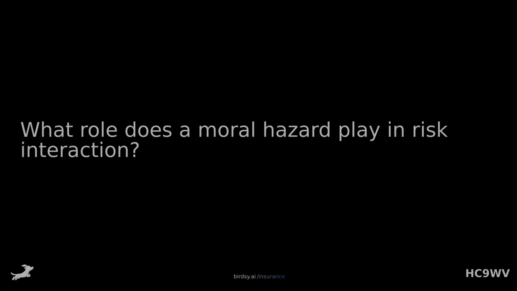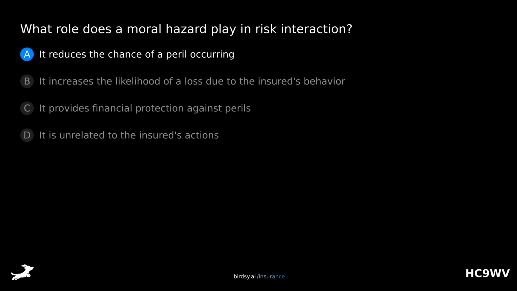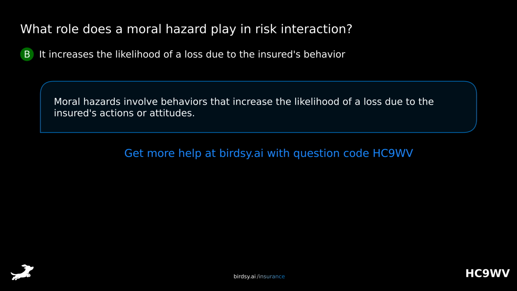What role does a moral hazard play in risk interaction? Is it A, it reduces the chance of a peril occurring, B, it increases the likelihood of a loss due to the insured's behavior, C, it provides financial protection against perils, or D, it is unrelated to the insured's actions? The answer is B, it increases the likelihood of a loss due to the insured's behavior. Moral hazards involve behaviors that increase the likelihood of a loss due to the insured's actions or attitudes.